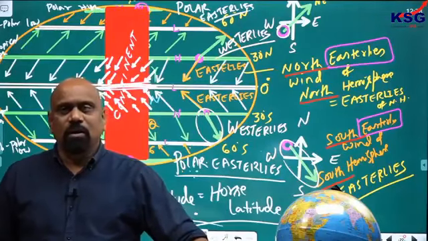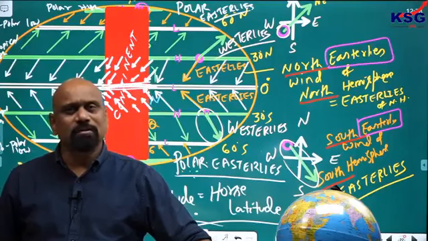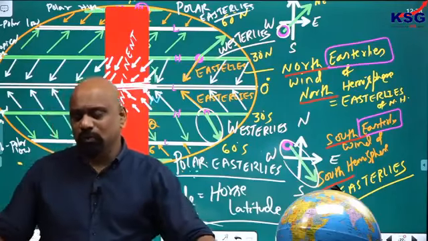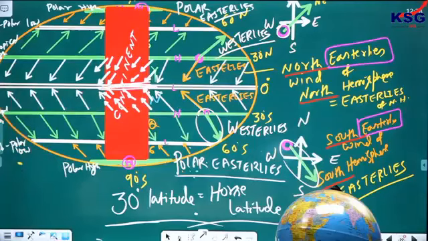Westerlies or any wind will get diverted from the normal path primarily because of the impact of the Coriolis force. Coriolis force plays an important role on this, right? So this is the major cause behind the direction of movement of this. I hope you remember that.